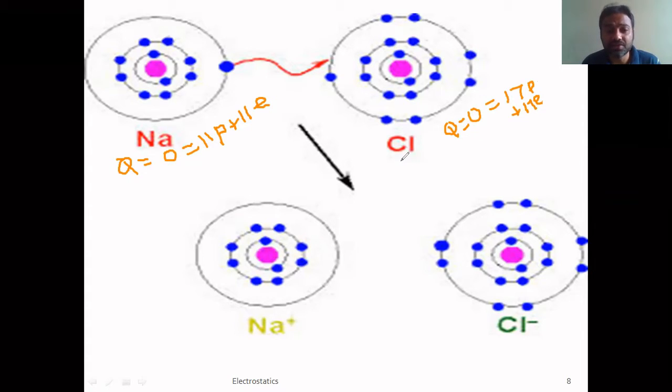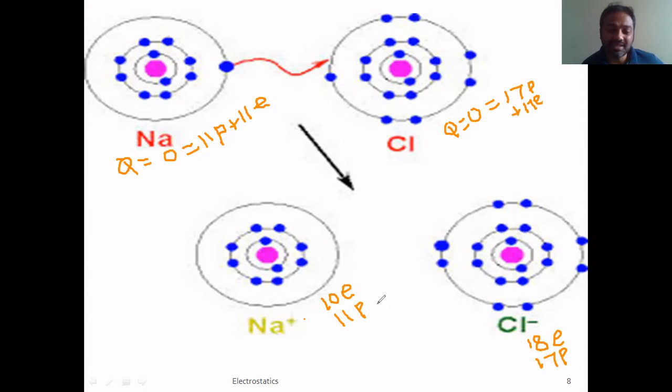Now, what happens if the number of electrons and protons are not the same? That becomes interesting. For example, if this sodium atom, by means of something, loses an electron to chlorine, and this chlorine gains an electron, then the picture becomes like this. Now the sodium will have 10 electrons and 11 protons, right? And similarly, this chlorine will have 18 electrons, but the number of protons will be 17 only.